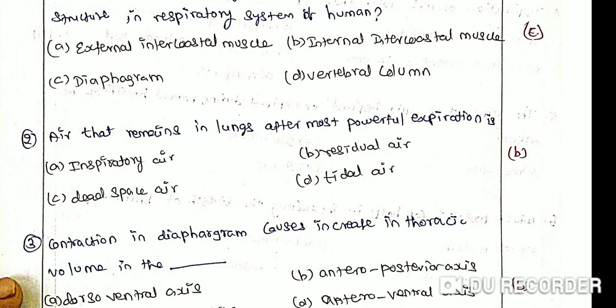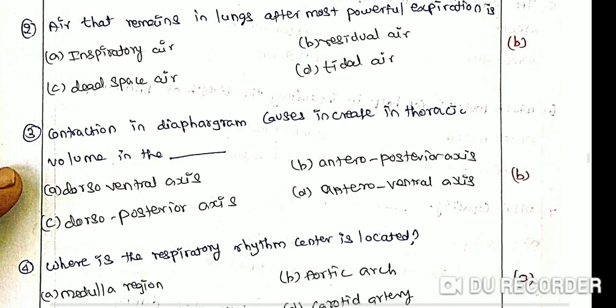Residual air is the volume of air remaining in the lungs even after the most forceful expiration. It cannot be expelled out of the lungs. Its value in an average adult man is approximately 1200 ml.